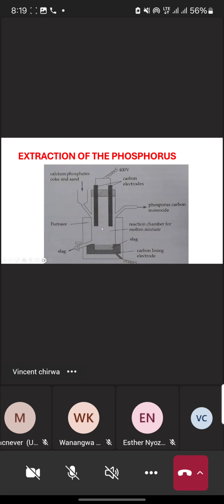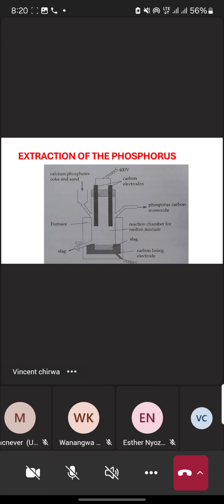At the same time, we take the coke as well as the sand into the reaction chamber using the same inlet. The function of the sand and coke is to increase the surface area for this reaction, so that more reaction can take place. So far, we have seen step number 1 and step number 2.